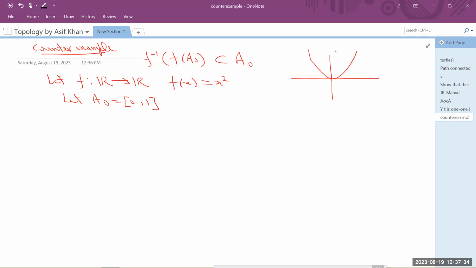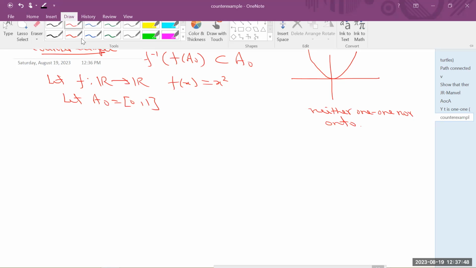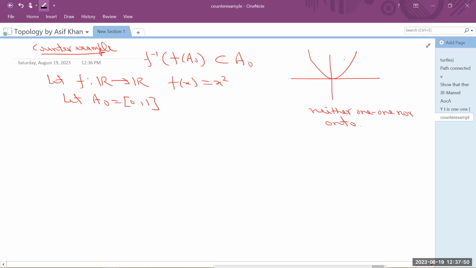So one can see that this function is neither 1-1 nor onto. Why? However, it is a function. Why? Because when we are drawing lines parallel to y-axis, we can see that it is cutting exactly once. So it is a function. However, it is not 1-1. Why? Because these x1, x2 have the same image here.